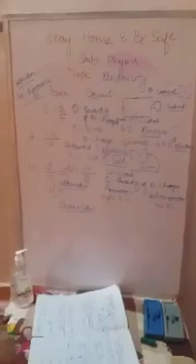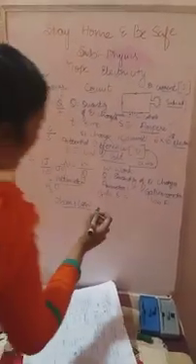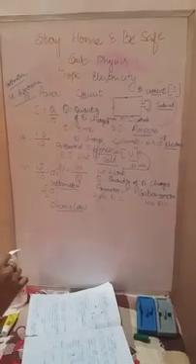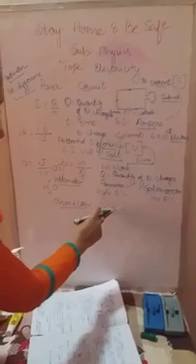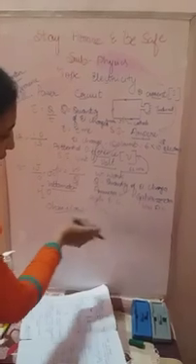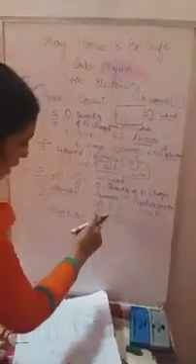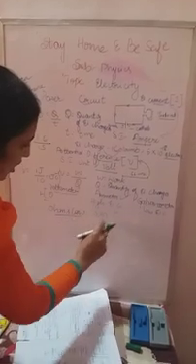So what Ohm's law states is that the potential difference across the conductor, represented by the letter V, is directly proportional to the electric current. This is the directly proportional symbol. If you know the symbol V directly proportional to I, then without learning any definition, you can write Ohm's law. Clear? So always keep in mind V directly proportional to I.